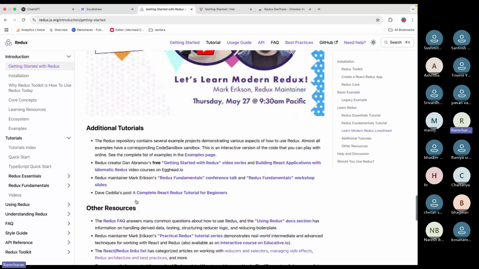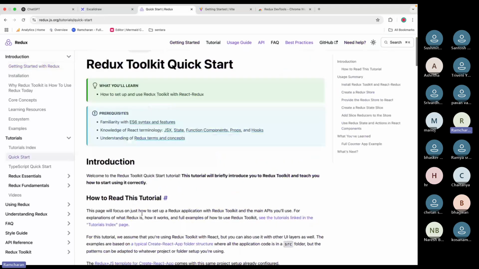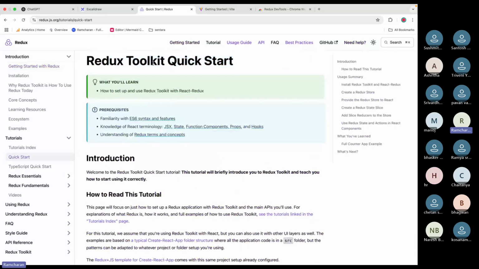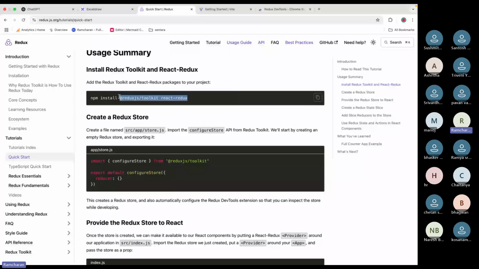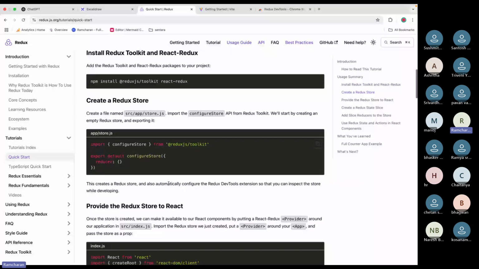Quick start is there, right? Okay. So this quick start document will give you all the information. Here you install this, and how will you create a store? You will use this configureStore function from the Redux Toolkit library. Okay, so I'll type it for you.